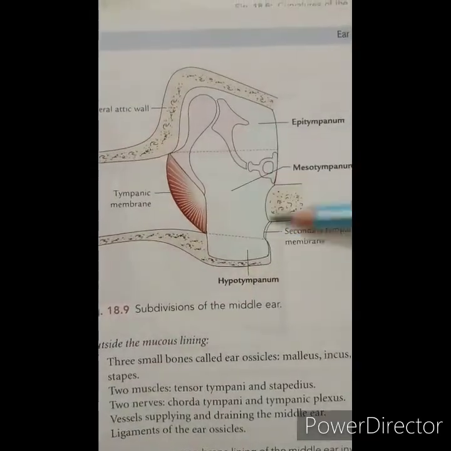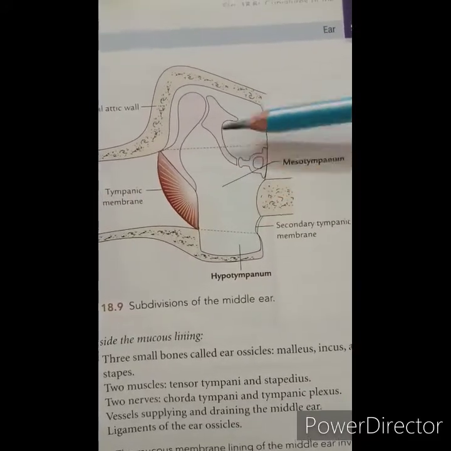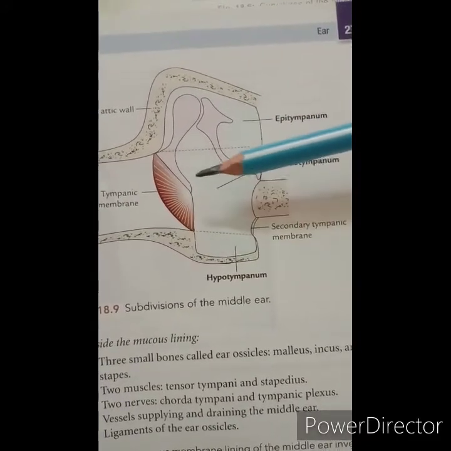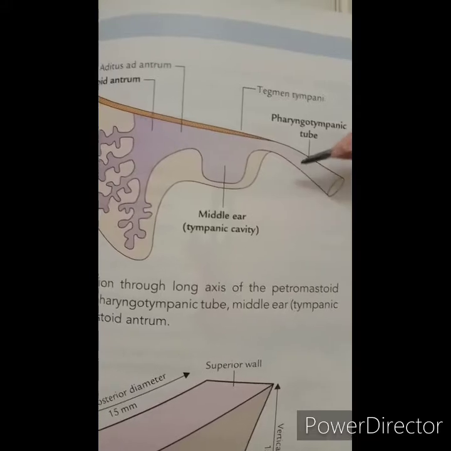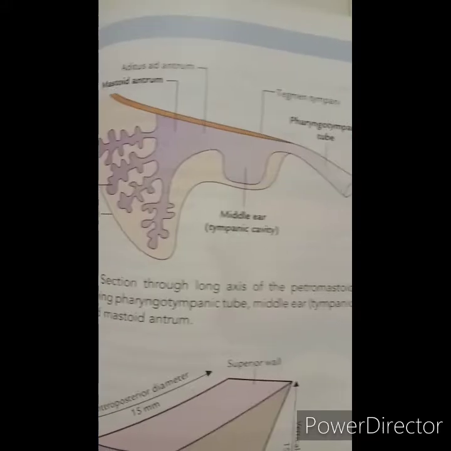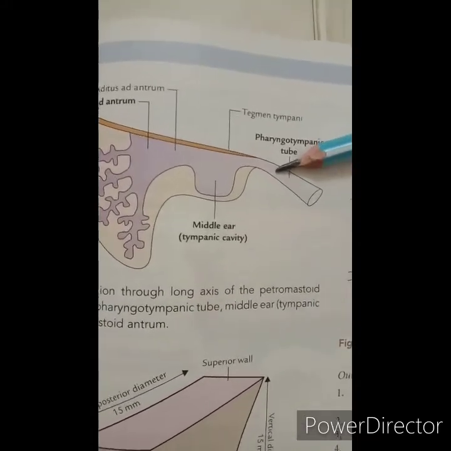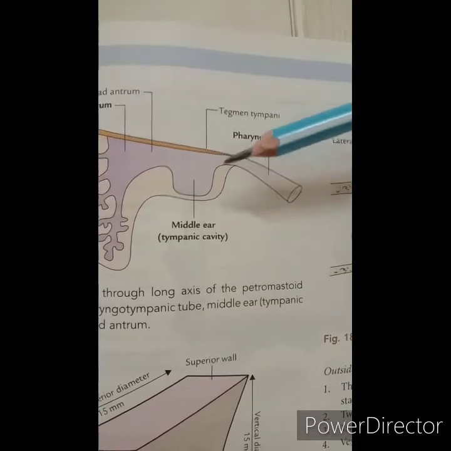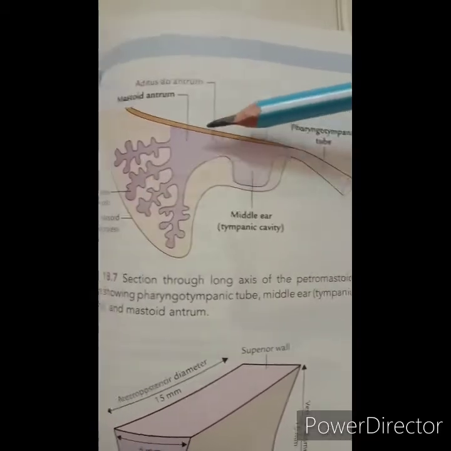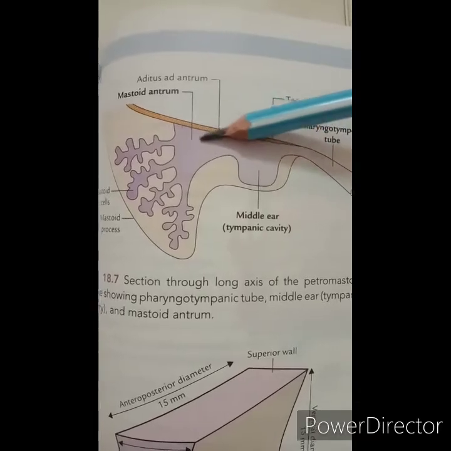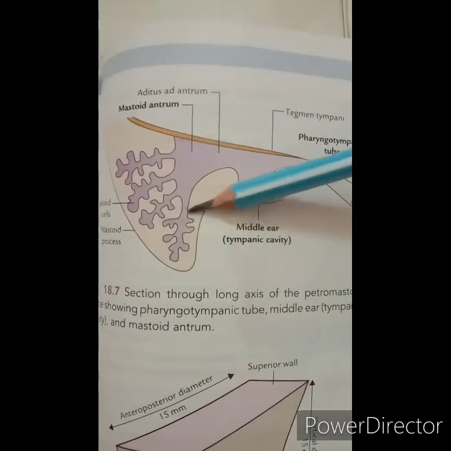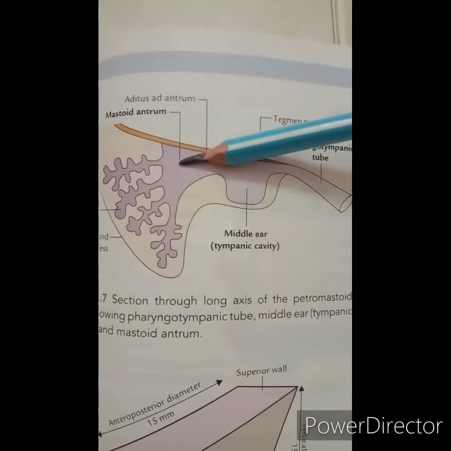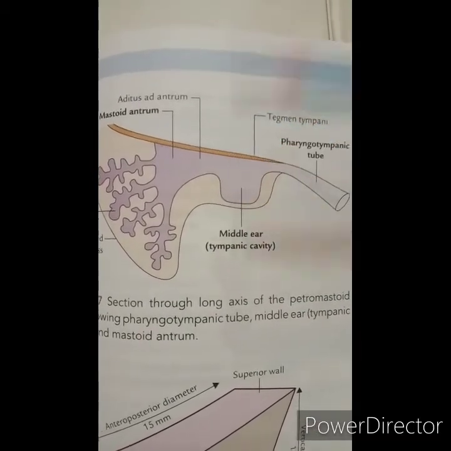So this is the middle ear, and it communicates anteriorly with the nasopharynx through the pharyngotympanic tube. So here in this diagram you can see anteriorly the pharyngotympanic tube. Then posteriorly it is connected with the mastoid antrum. So here you can see the mastoid air cells, through the aditus to the antrum, called the aditus and the antrum.